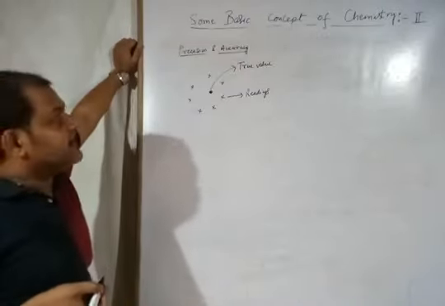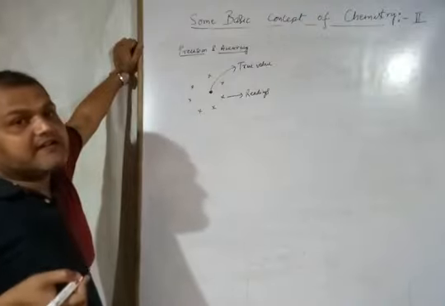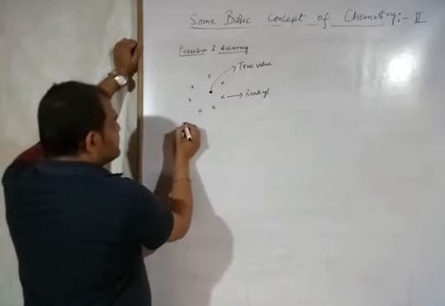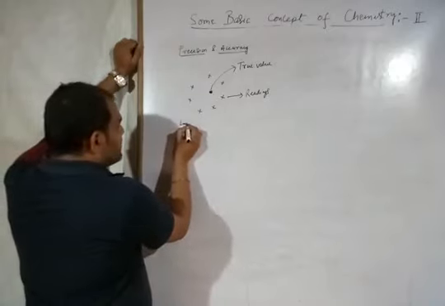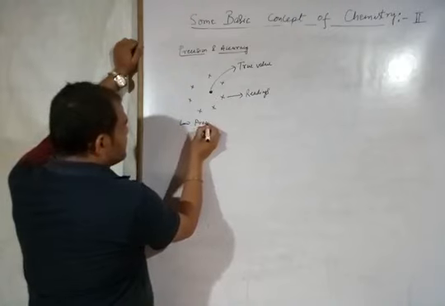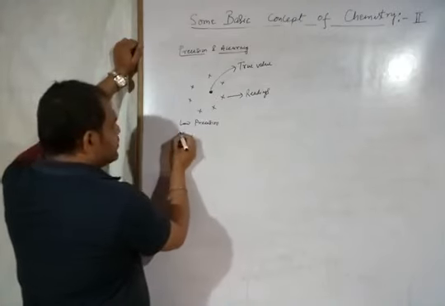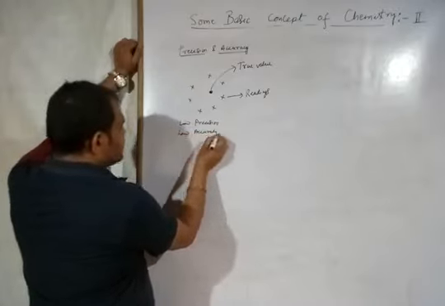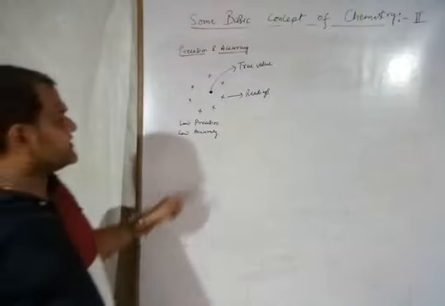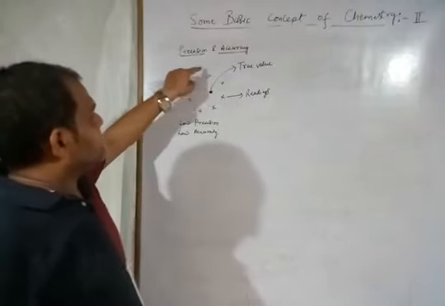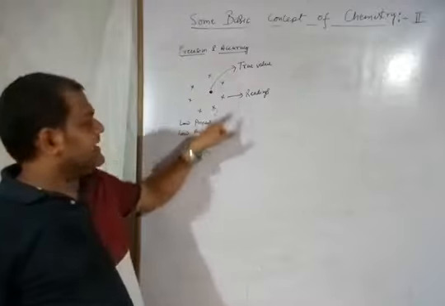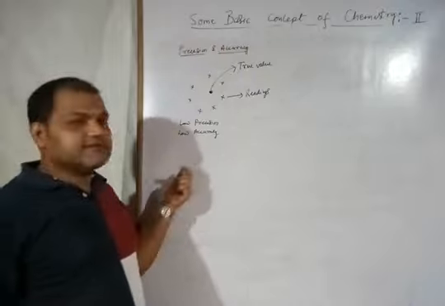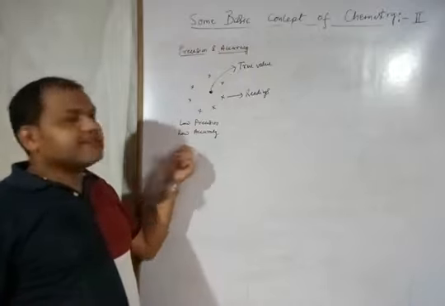That is called precision, and accuracy is the agreement towards the true value. So in this case there is low precision and low accuracy, because these are not close with each other and also away from your target or true value.